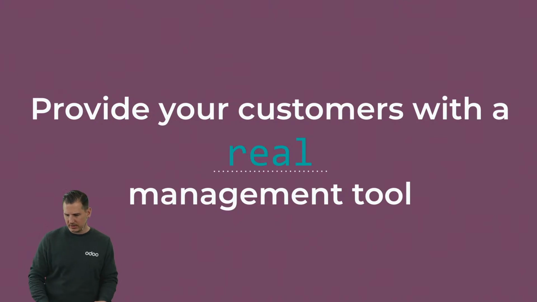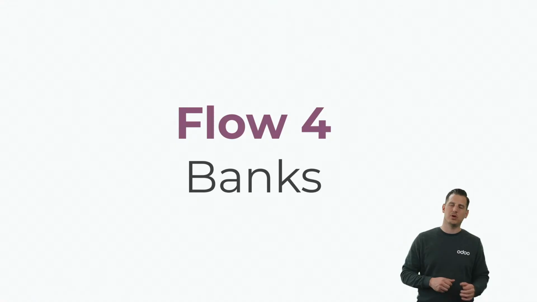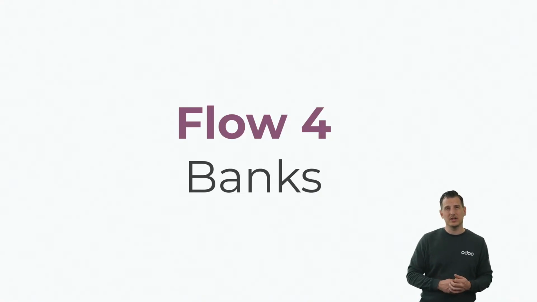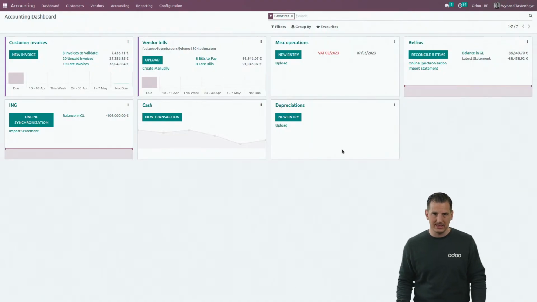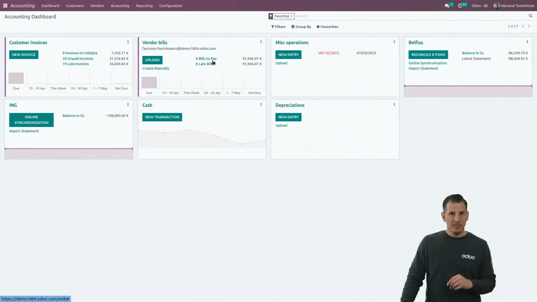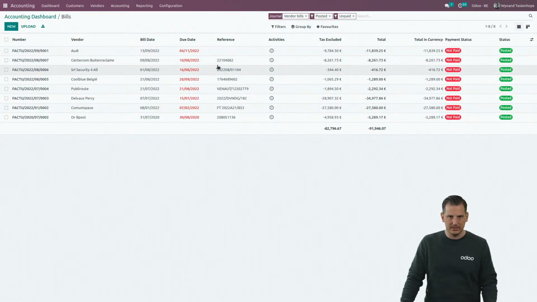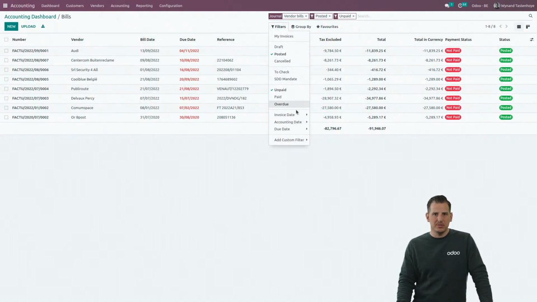And we're going to see some additional advantages in the next flow as well, because the next flow is all about banks. There are also some advantages for the end customer as well. Let's dive into the subject immediately and start with the bills that we created together in the beginning. Remember, we created 8 bills. Well, they are now flagged as to be paid. And from here on, I can filter a little bit on different KPIs.